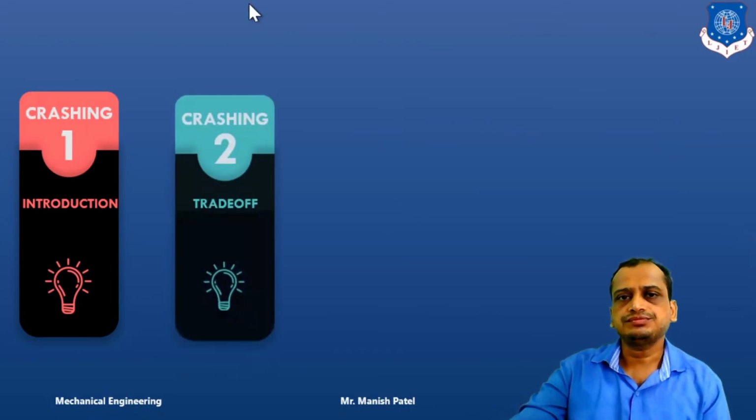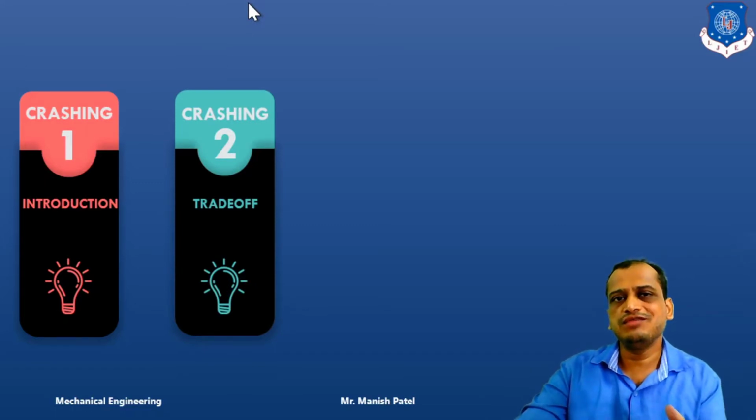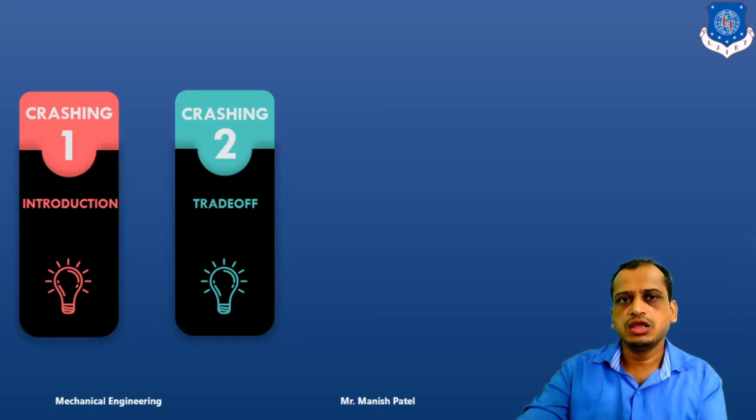Then we will look into the trade-off. When we are crashing a network, we are trying to reduce the activity durations so that it will affect the project duration or the project cost in a minimum way. Because if you are reducing the duration of any activity, let's say from 5 days to 4 days or 3 days, you are definitely going to increase the cost on the project. Clear? So we will try to balance this trade-off.